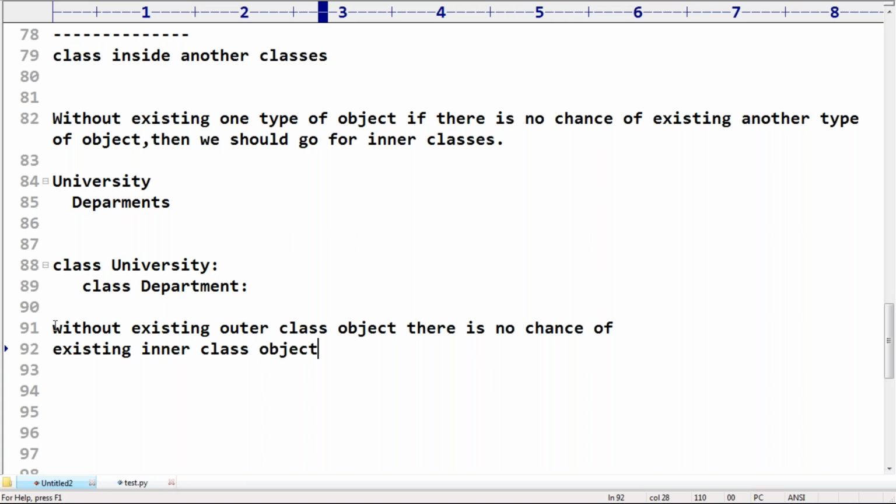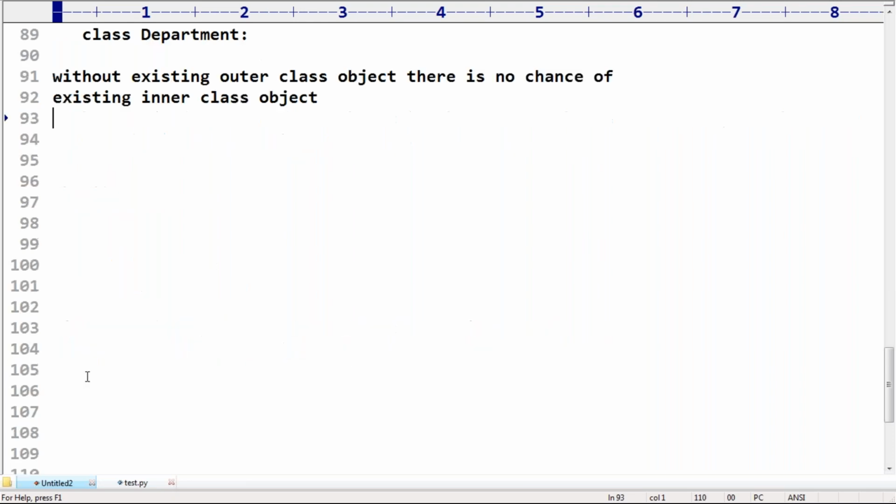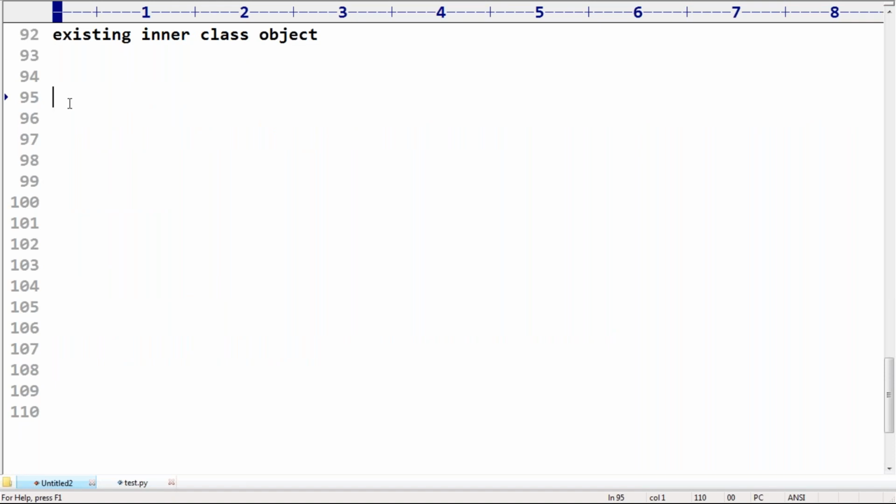Now the terminology is very clear for you people, right? So without the existence of one type of object, if there is no chance of another type of object existing, happily we can go for inner classes. Remember this, sir. Sometimes while defining relations, there may be a chance of this type of relation also. How you can implement it at the coding level by using the inner classes concept.